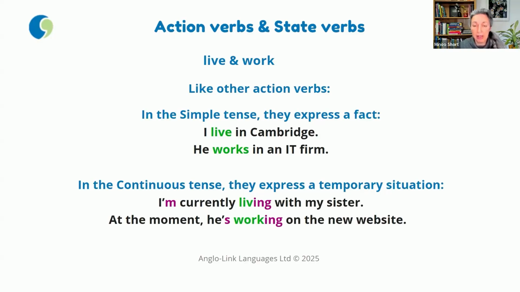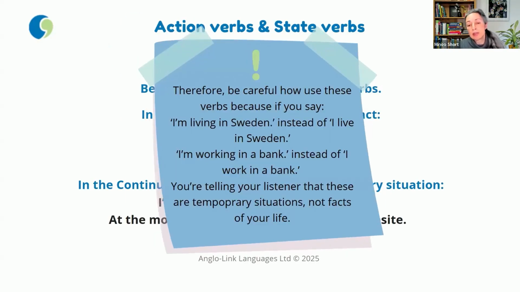Why am I mentioning this? Because I often hear the mistake of saying things like that. Saying like, oh, I'm living in Sweden, where you really want to be saying, I live in Sweden. You're trying to give a fact of your life. And if you think, yeah, I'm living sounds good, and use that, you are confusing your listener. Or saying something like, I'm working in a bank, instead of I work in a bank. So if you use the continuous tense with these two verbs, which they sound good because they're needed sometimes in the continuous form, you are telling your listener about a temporary situation for you, not a fact of life. So be careful, because I do hear this mistake a lot.